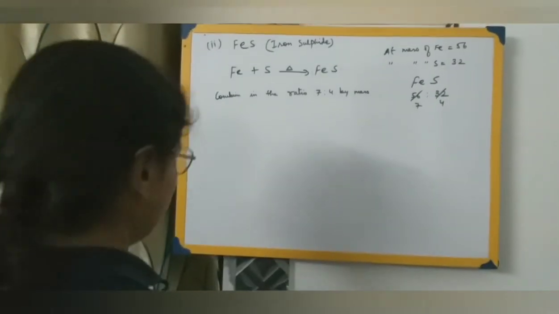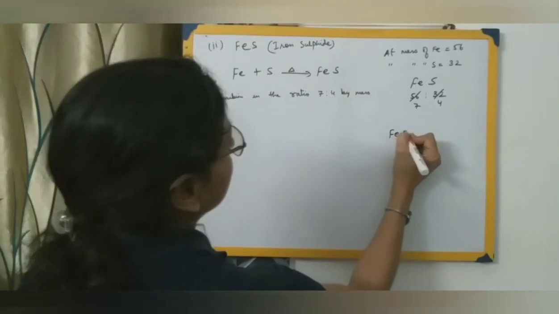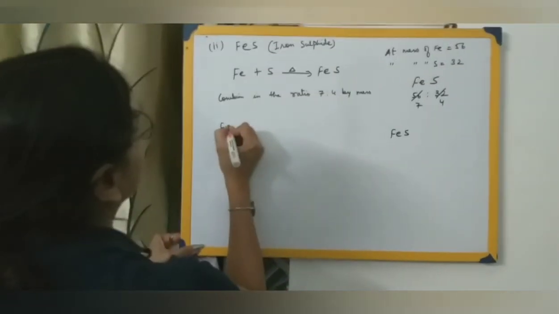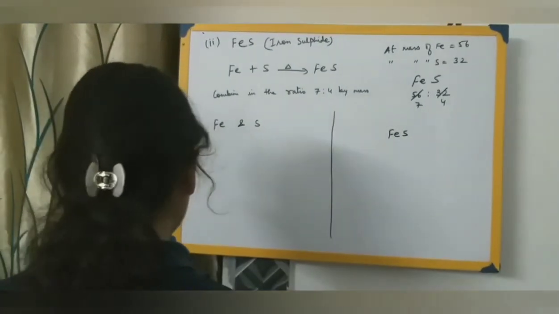Then let us see the differences between both of them. Let us write down iron sulfide on this side and iron and sulfur on this side. Let us come to the differences between them.